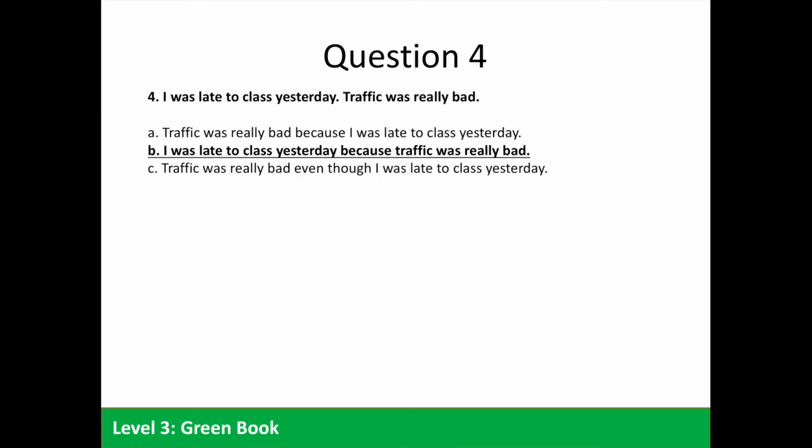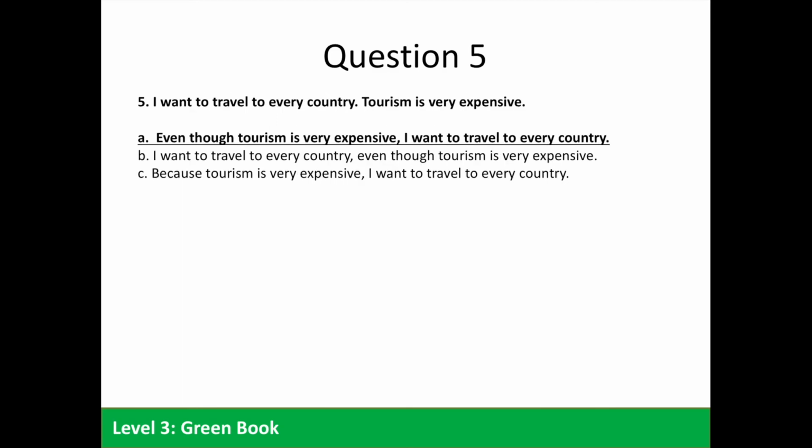Question 4. I was late to class yesterday. Traffic was really bad. Again, looking at these statements, being late to class and traffic being very bad, both are negative, so this must be a cause. We can use because to join these statements, so B is the correct answer. Question 5. I want to travel to every country. Tourism is very expensive. Again, traveling to every country, well, that sounds great. Tourism is very expensive, that doesn't sound so great. These two things don't seem to follow one another. They are illogical. So A with even though is the best answer.